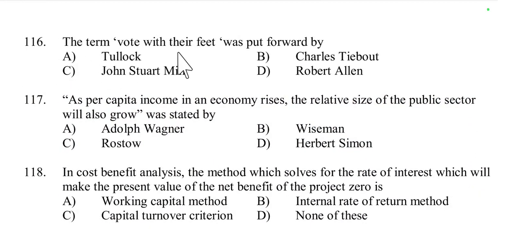The term vote with their feet was put forward by Tullock, Charles Tiebout, John Stuart Mill, or Robert Allen. This concept was given by Charles Tiebout. Option B, because Charles Tiebout in his 1956 model suggested that people vote with their feet by moving to communities that best satisfy their preferences for public goods and taxation. Option B is the right answer.